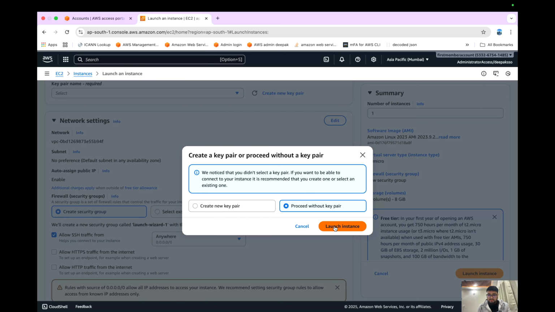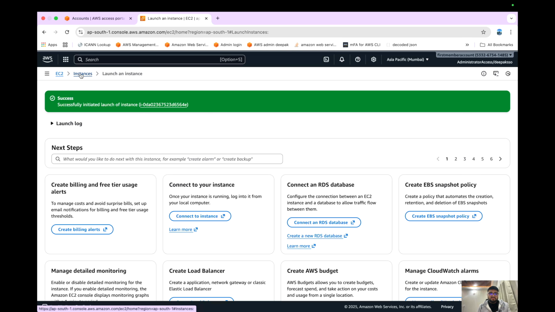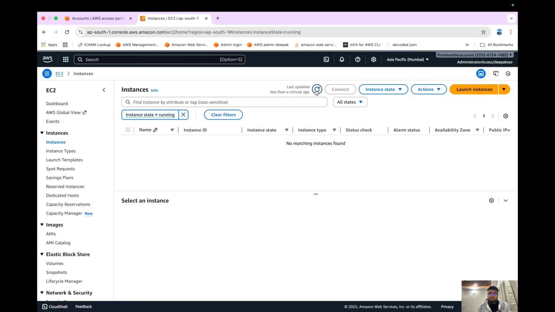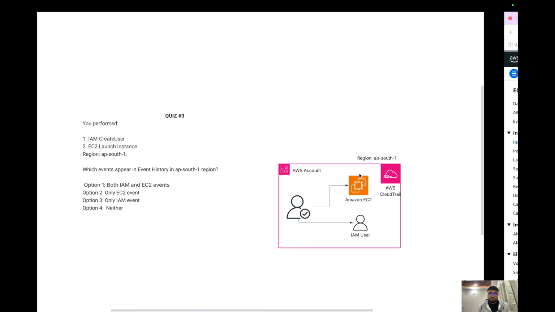For now, you just see that I'm launching an instance, right? This is my virtual machine which is getting launched. It's running. Okay, it's initialized. So this one is done. I've launched an EC2 instance. Now let me create an IAM user.